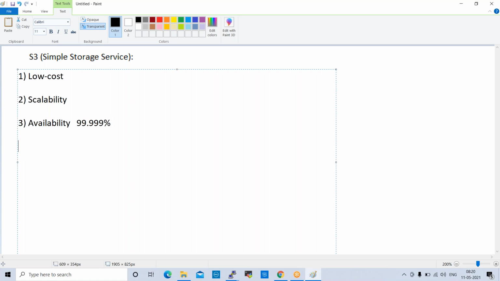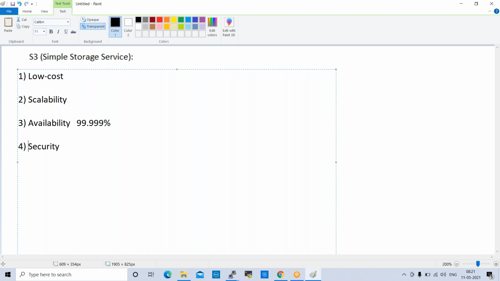Next one is security. The data which we store in an S3 bucket is very secure. If you want to encrypt the data, you can enable encryption for S3 buckets. Whatever data you save in S3 buckets is very secure.